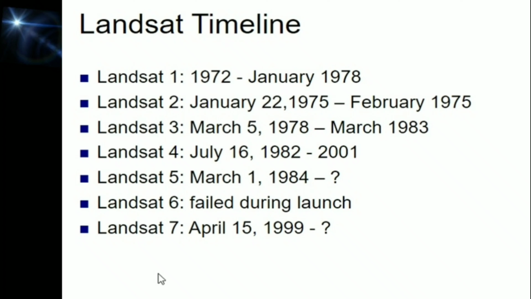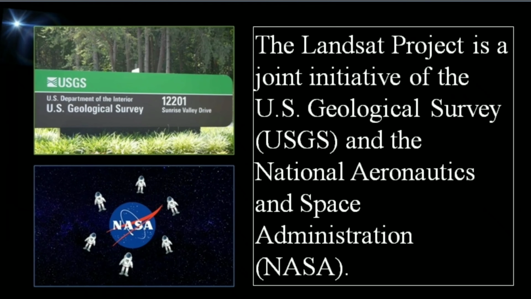Landsat 6 was launched in October 1993, but the satellite failed to obtain orbit. A new satellite, Landsat 7, was launched on 15 April 1999. Currently, only Landsat 5 and 7 are operational. The Landsat project is a joint initiative of the US Geological Survey, which is called USGS, and the National Aeronautics and Space Administration (NASA).